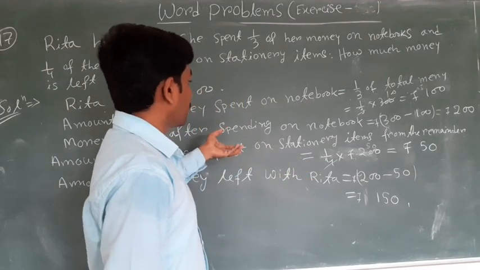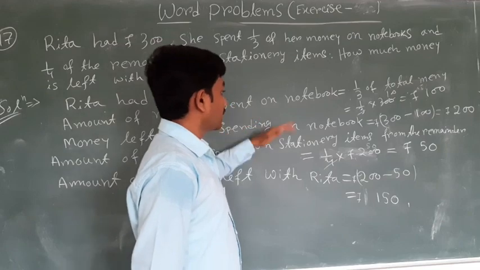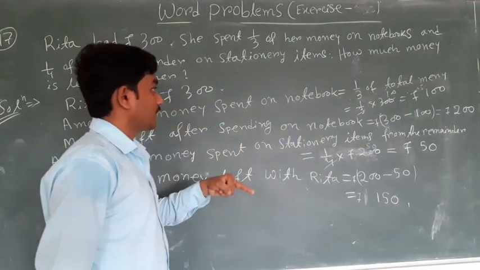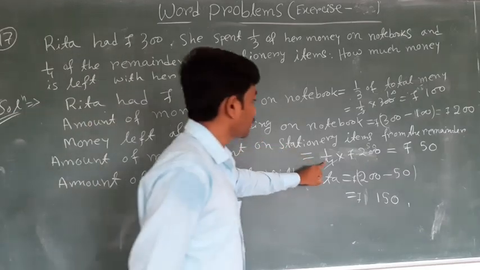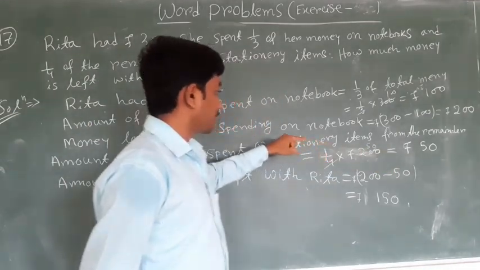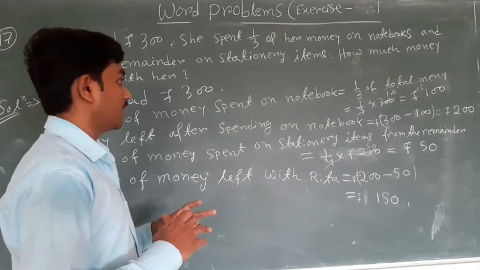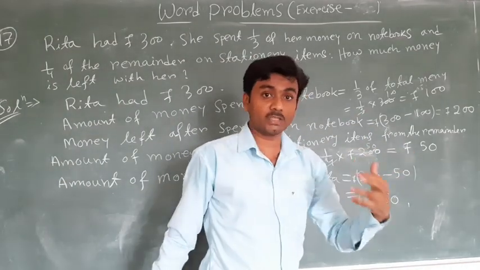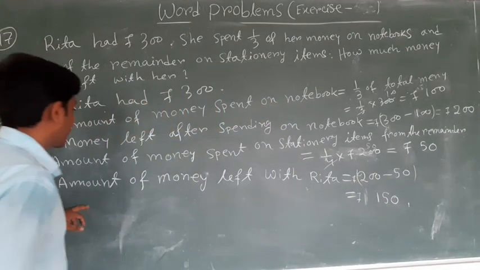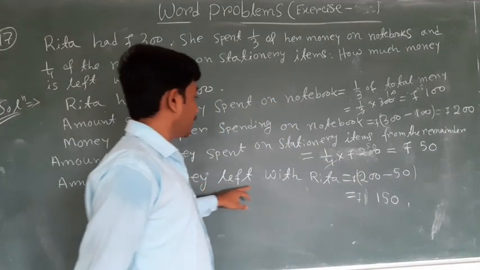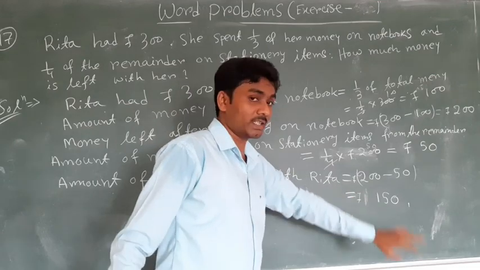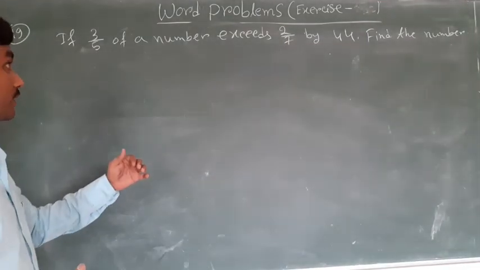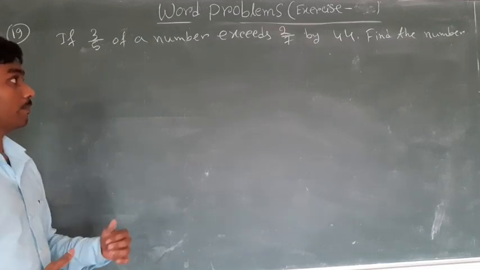So she spent 100 rupees on notebooks and 50 rupees on stationery items. So in total she spent 100 plus 50, 150. And how many rupees are left with her? 150.